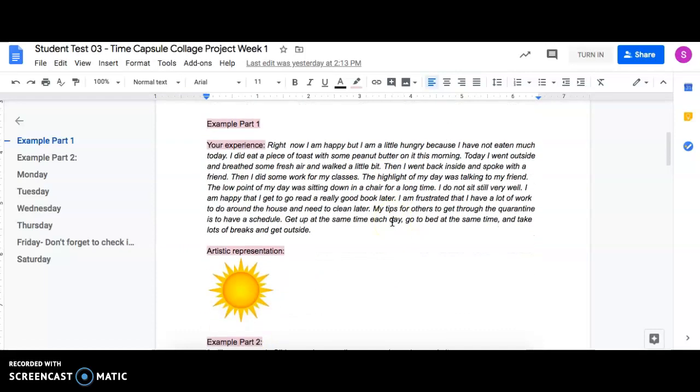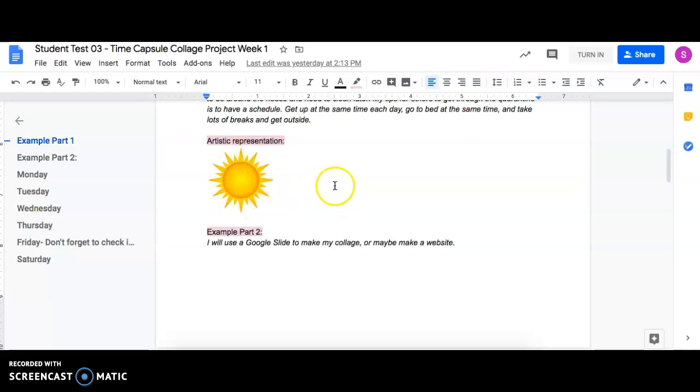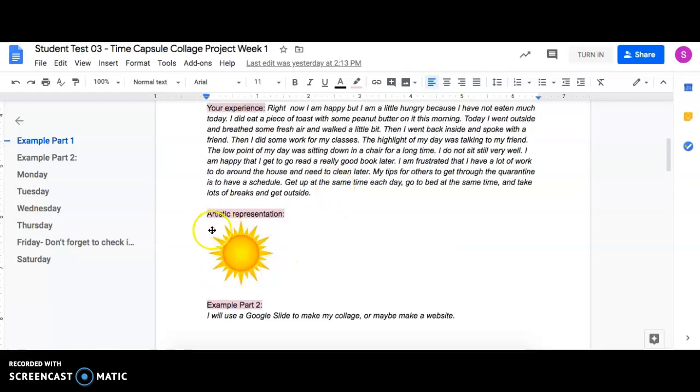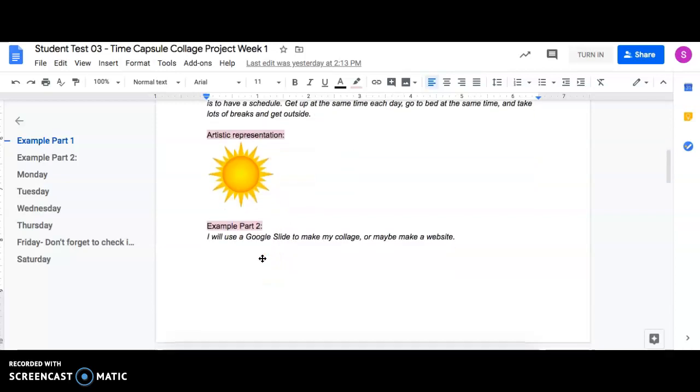So an example for what you're doing Monday through Friday is right here. So here's an example. I've already written one out. I did this yesterday, so it was nice and sunny. So anyway, that is a journal of my experience. And there's an artistic representation because it was super sunny and I was feeling super sunny. I put a picture of the sun. Doesn't have to be any more complicated than that. And then on Saturday, you are going to be writing just like a little sentence. So I'm thinking about doing a Google slide to make my collage, or maybe make a website.